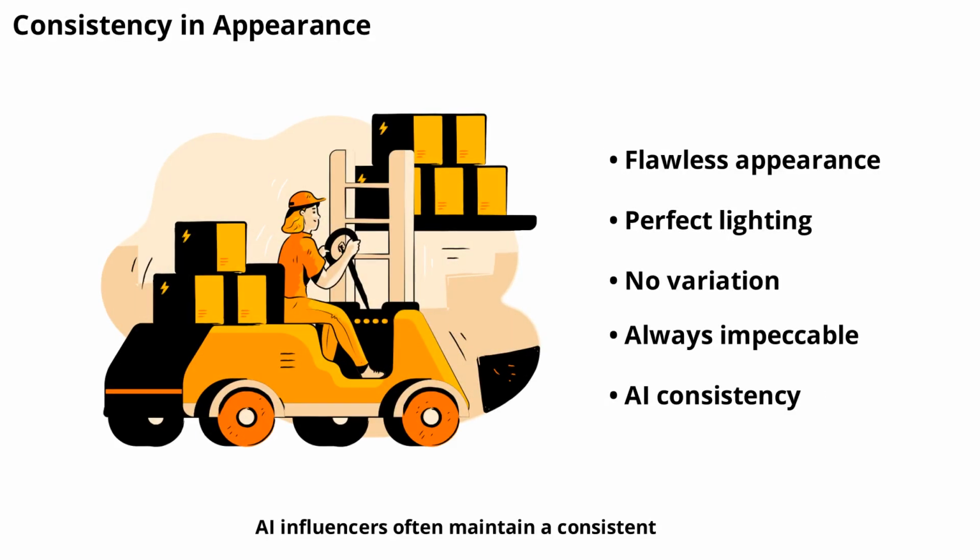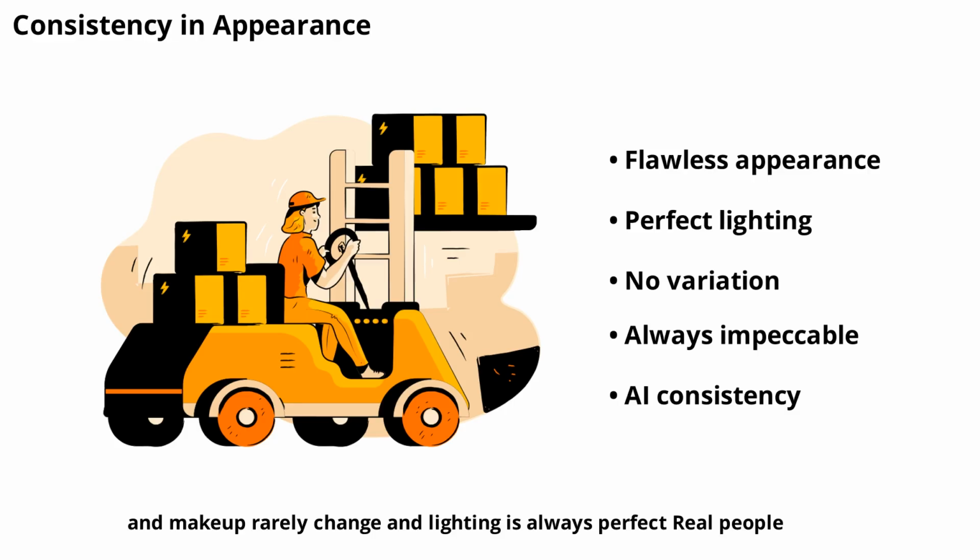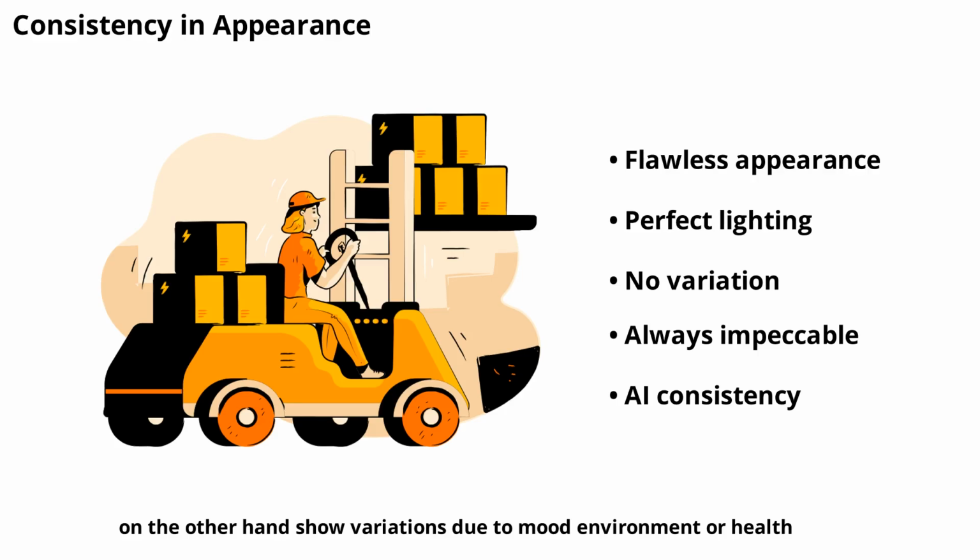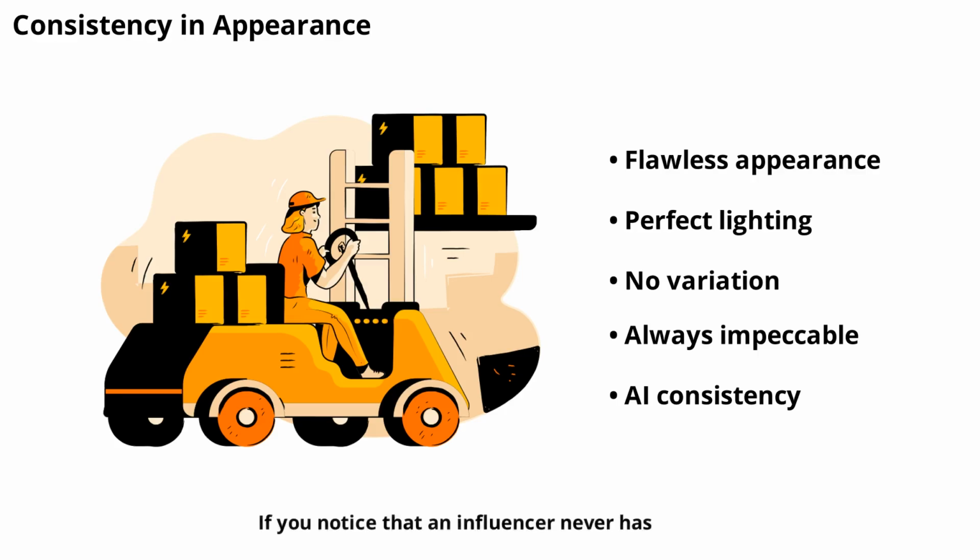AI influencers often maintain a consistent, flawless appearance across all their videos. Their skin, hair, and makeup rarely change, and lighting is always perfect. Real people, on the other hand, show variations due to mood, environment, or health. If you notice that an influencer never has a bad hair day or always looks impeccable, it's a strong sign of AI involvement. This consistency is hard for humans to maintain, but easy for AI.